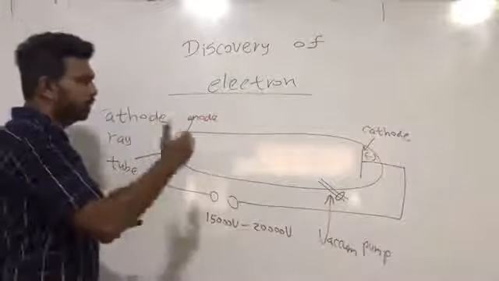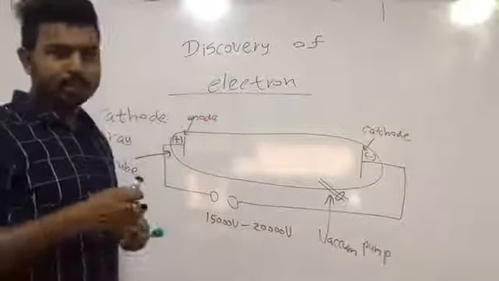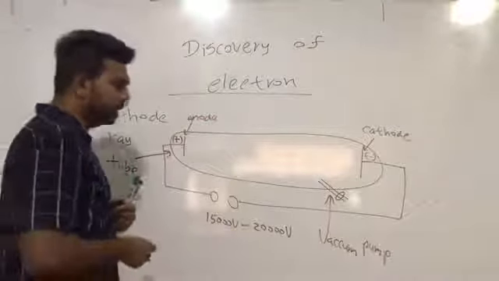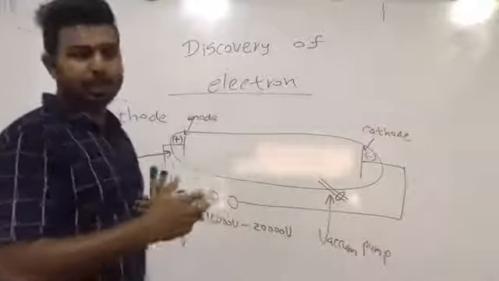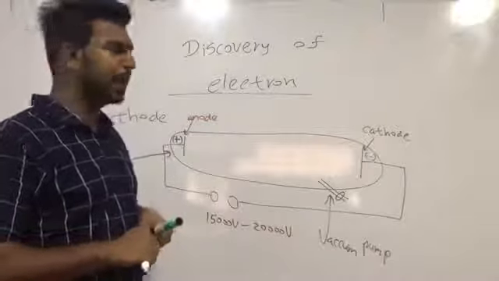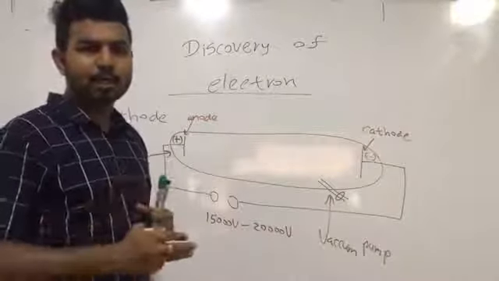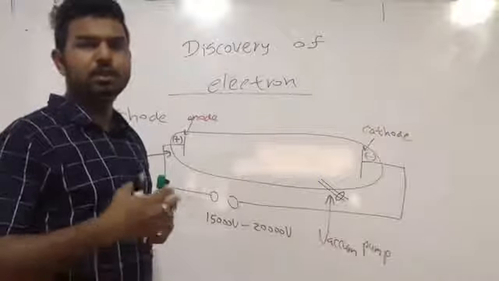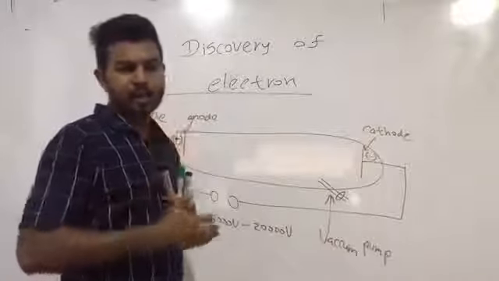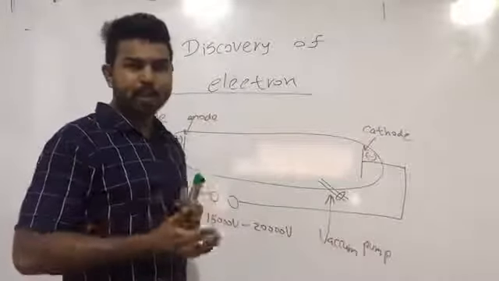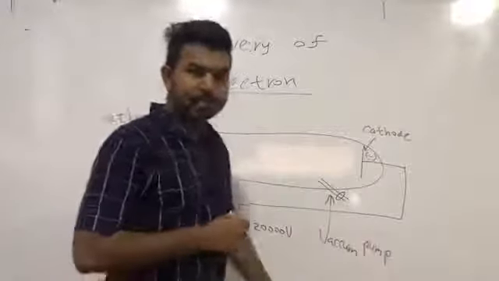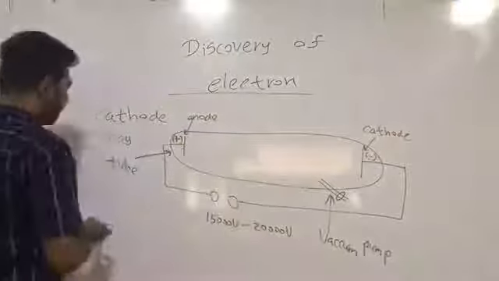This experiment was conducted by J.J. Thomson, but the real scientists who conducted it under the guidance of J.J. Thomson were Julius Plucker and William Crookes. So the experiment was really conducted by Julius Plucker and William Crookes under the guidance of J.J. Thomson. We have to remember these names, so you should remember these things.